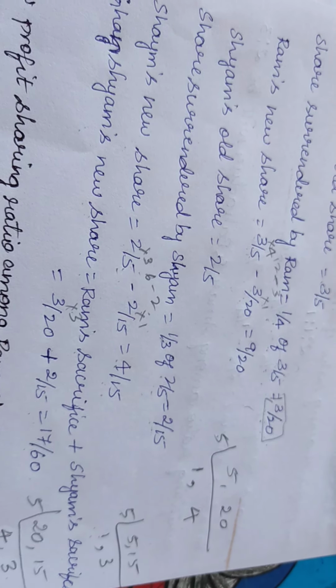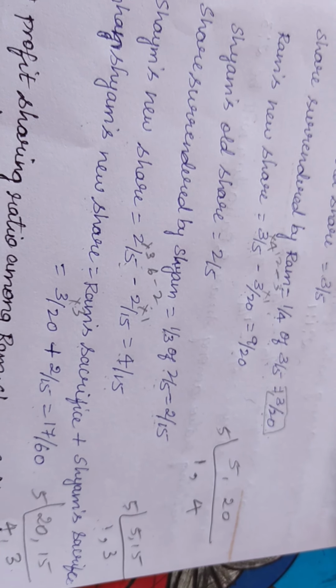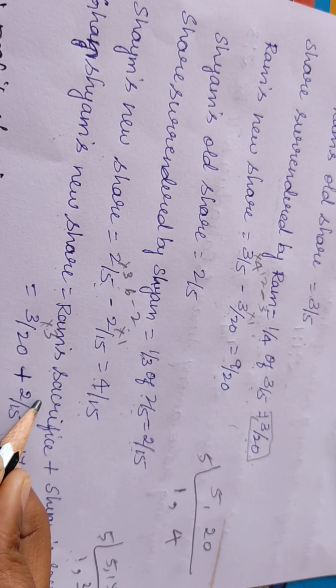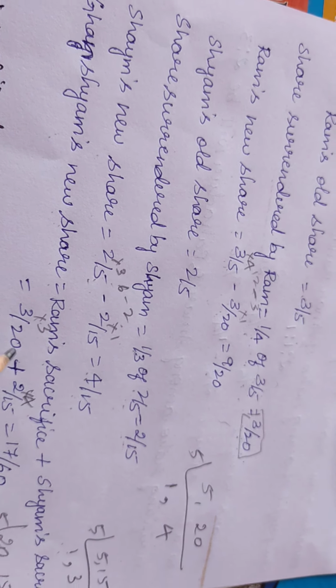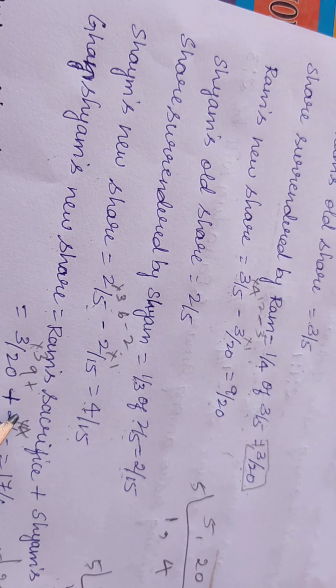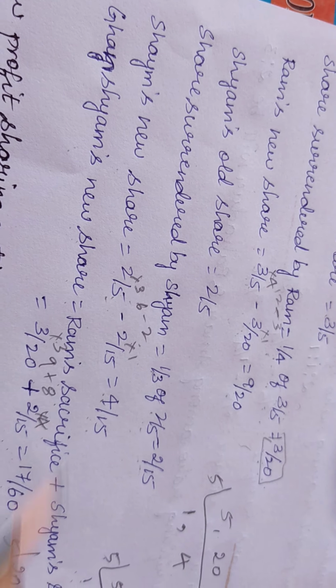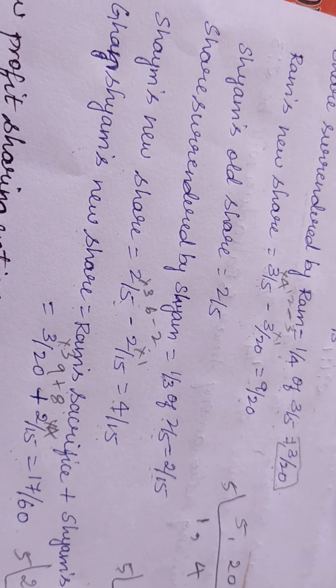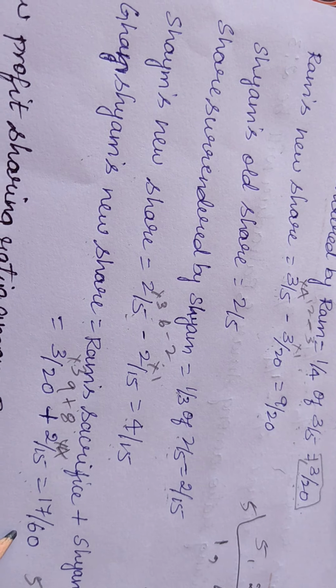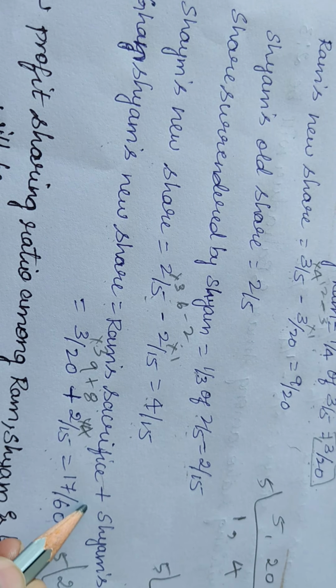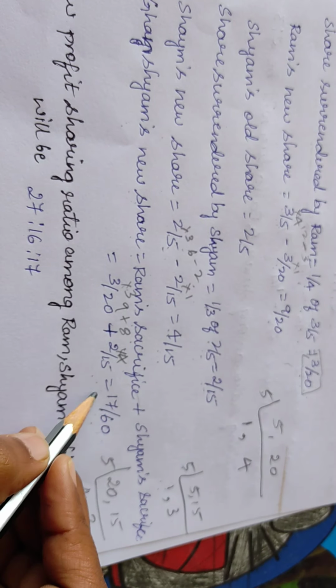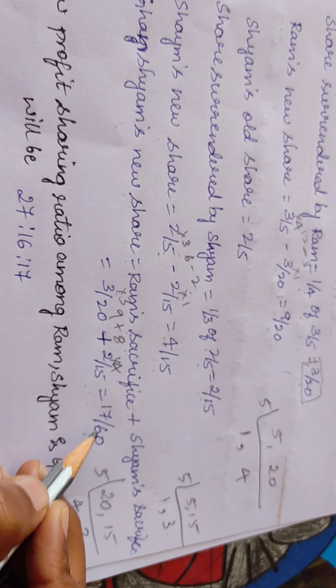And 15 how much is 60? 15 into 4 is equal to 60. So 3 threes are 9 plus 2 fours are 8. So 8 plus 9 is equal to 17. So 17/60. How did this 17/60 come, did you understand? You have to take the LCM and calculate 17/60.